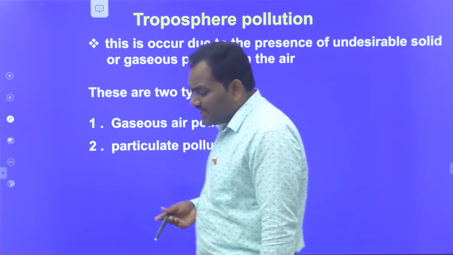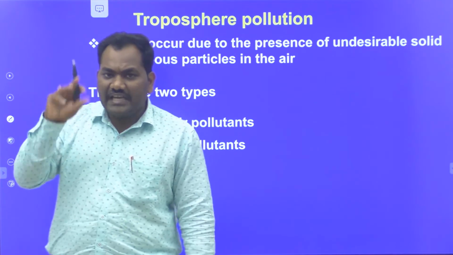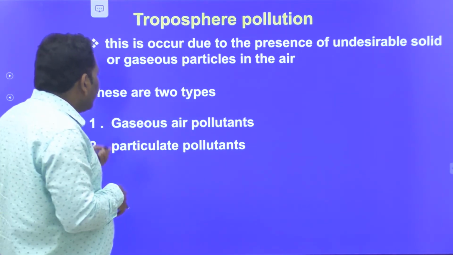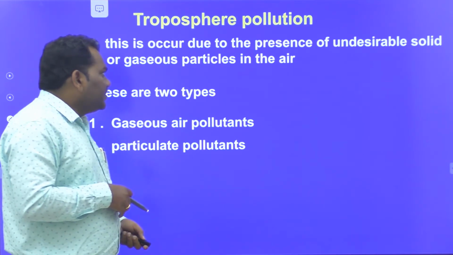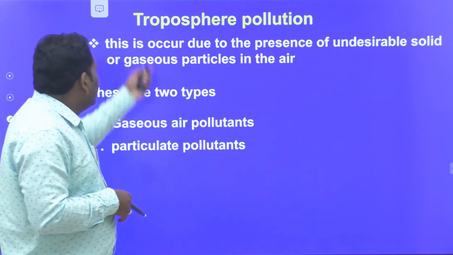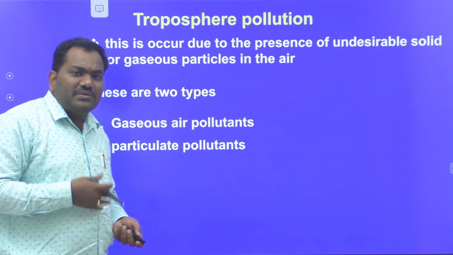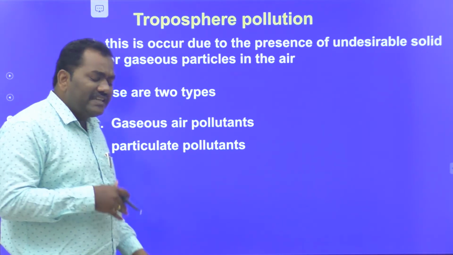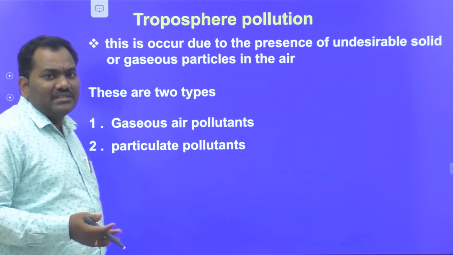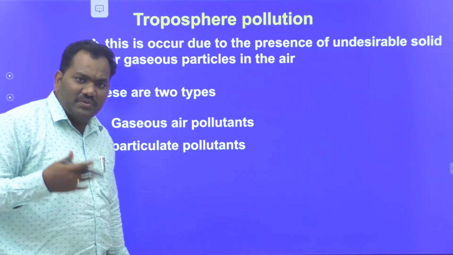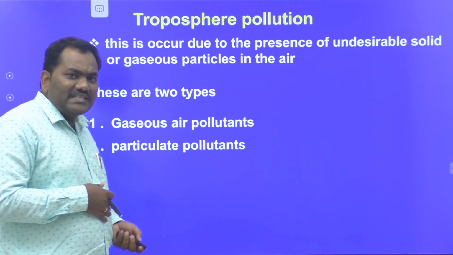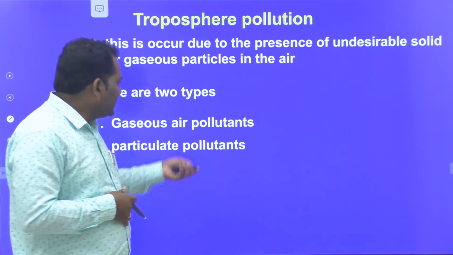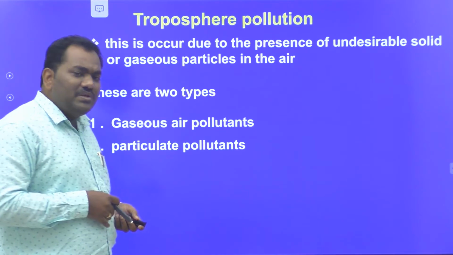Particulate pollutants are solid particles with a certain size. Those solid particles may cause pollution in the troposphere, and then they are called tropospheric pollutants. The other type is gaseous pollutants, where gaseous molecules act as pollutants. For example, CO2, SO2 and NO2 gases. If such gases are harmful to human beings or the environment, they are considered gaseous pollutants.